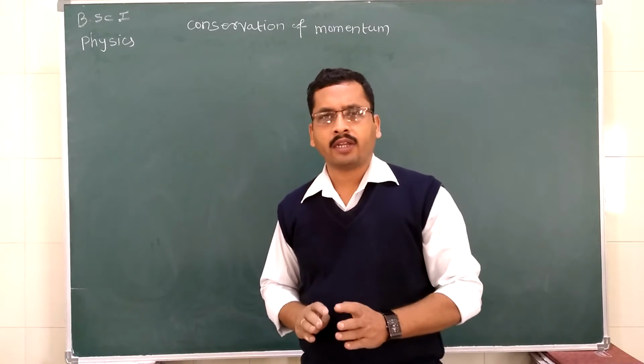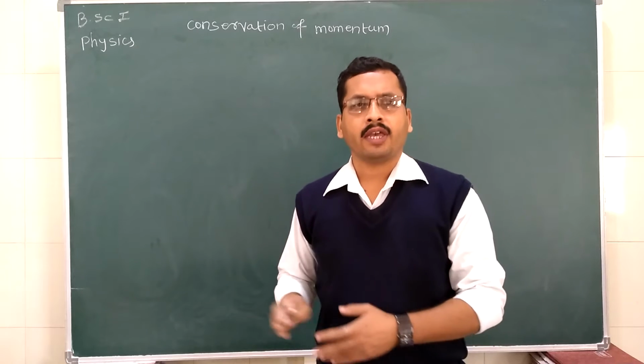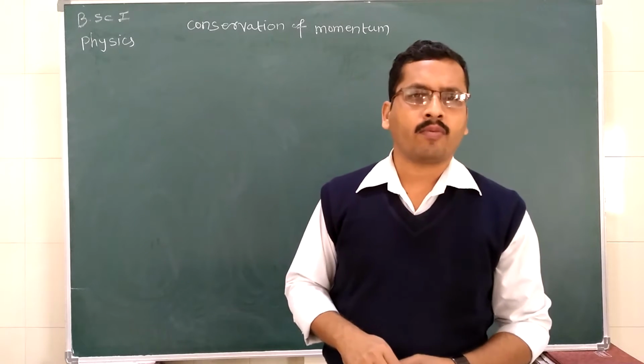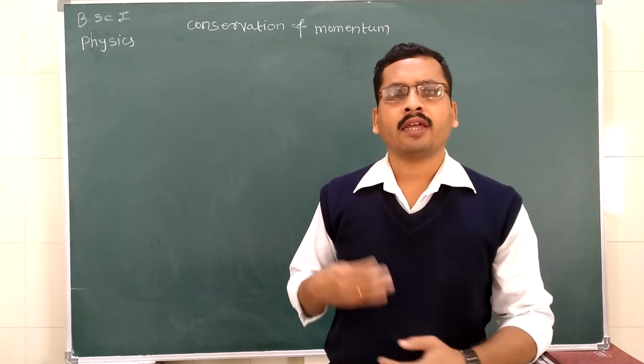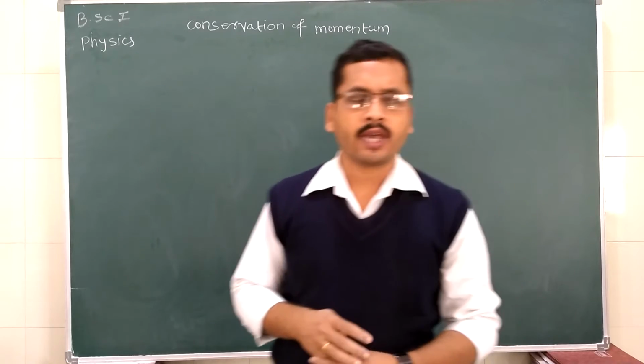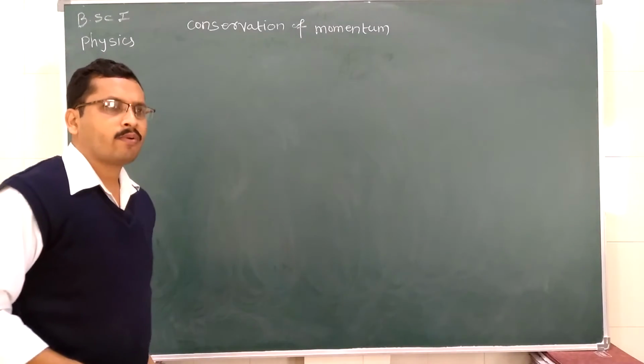But before that, we are going to see a very important term in rotational motion, which is nothing but the radius of gyration, and then we will continue with the conservation of momentum. Okay, so first we see what is radius of gyration.